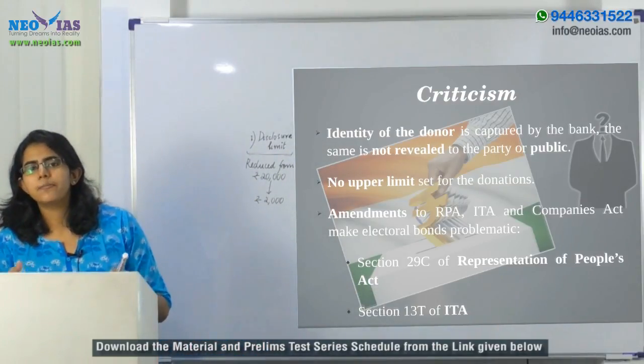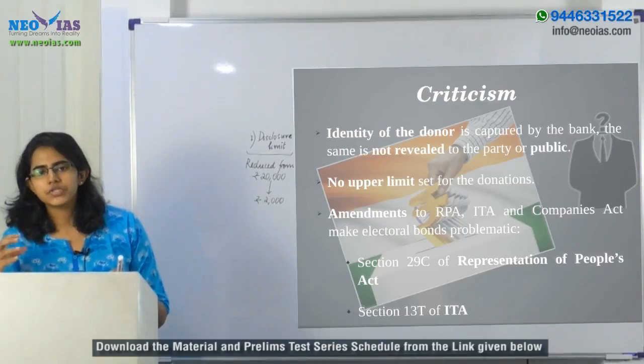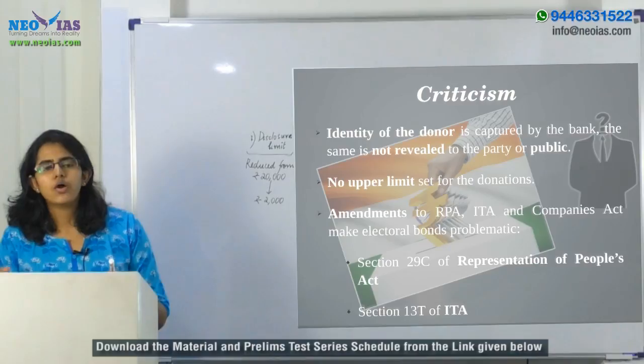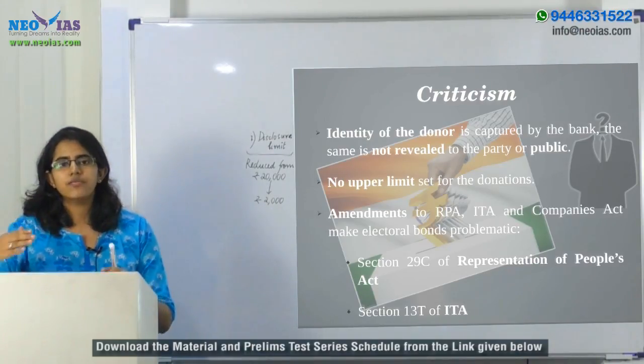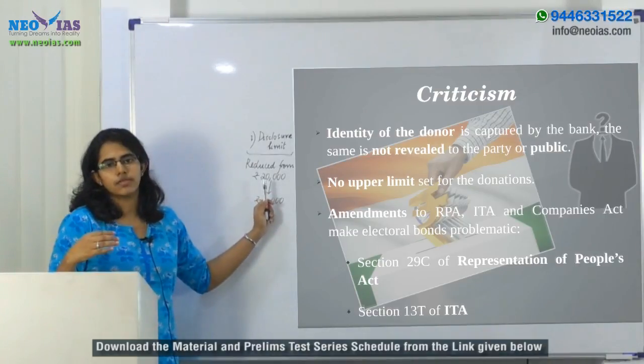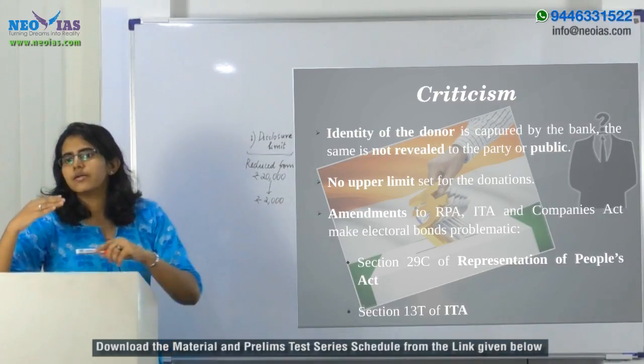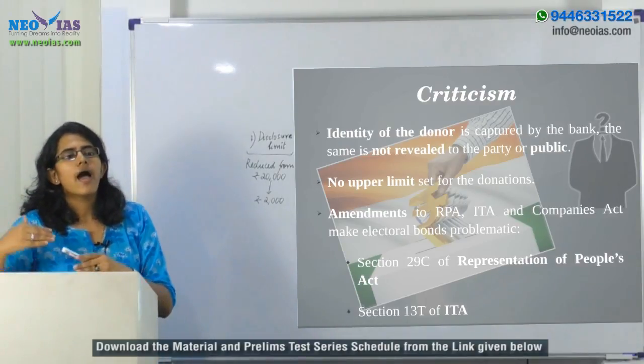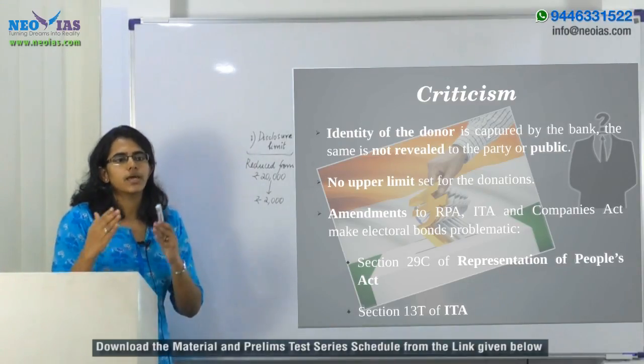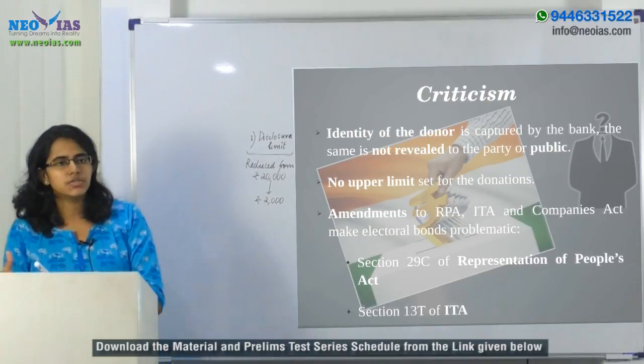Each political party, in its annual contribution report that is filed with the Election Commission, will have to mention the various contributions or donations that they have received that are beyond the disclosure limit. Earlier it was 20,000. So beyond the disclosure limit, donations had to be included in the annual contribution report filed by the political parties with the Election Commission.